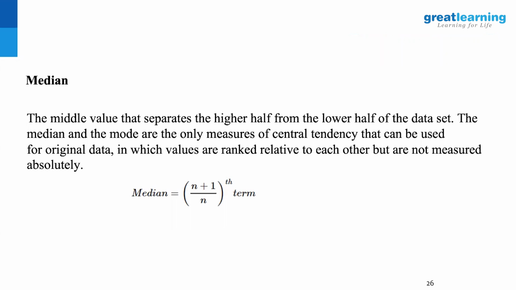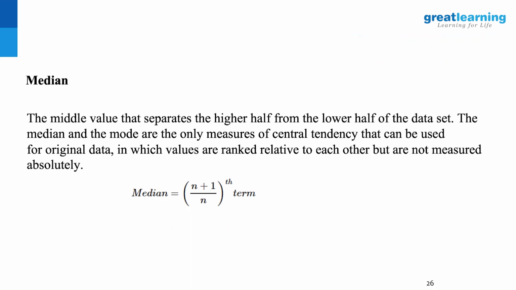Then median. The good part of the median is it doesn't take into account the influence of the outliers in the calculation, because it is primarily focused on the positioning of the data. You sort your data in a particular order and you find the middle value in the data. That is referred to as the median. If you have an even number of data points, you take the center 2 values. Let's say you have 10 values in a data set. You take the 5th and 6th, calculate the average of those positions and come up with the median, the positional average essentially.